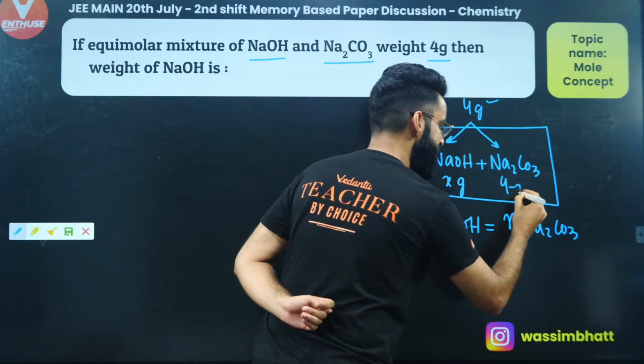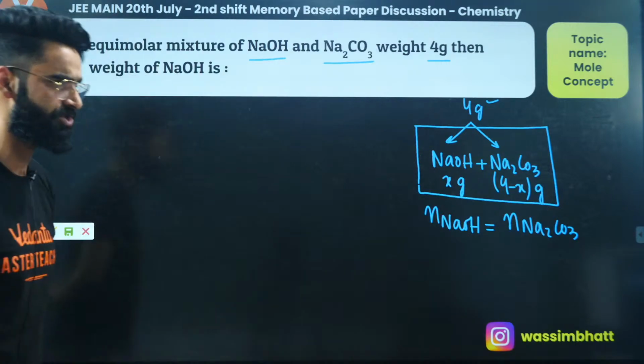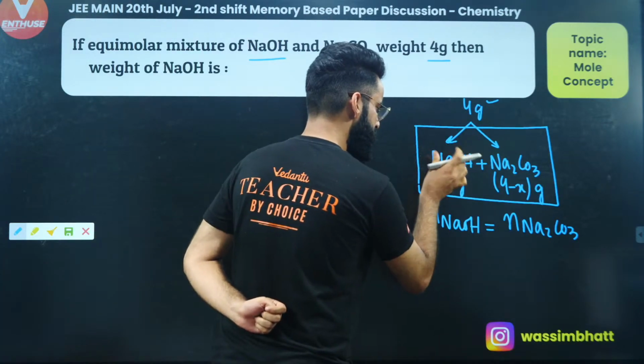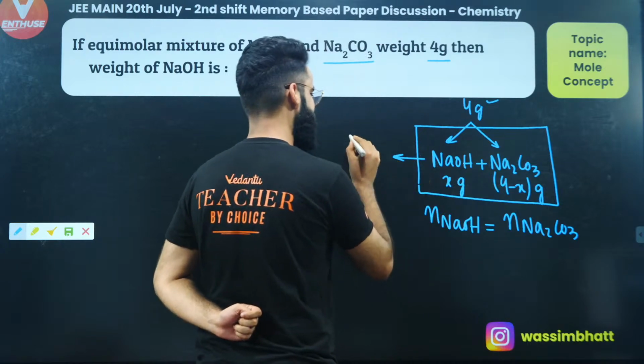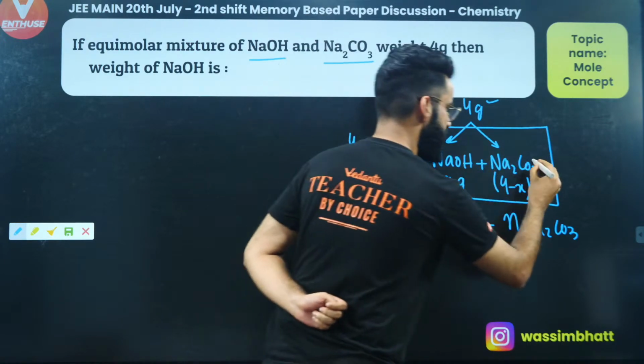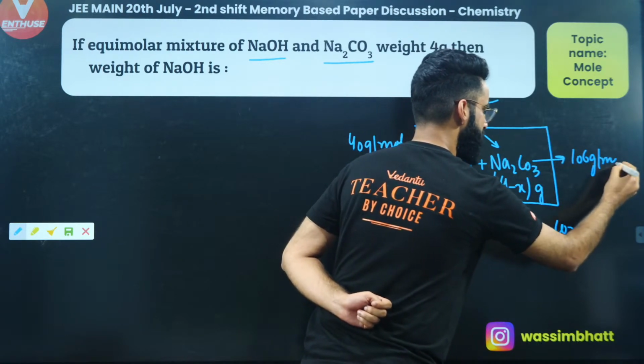That means 4 minus x grams is the remaining Na2CO3 in the mixture. We already know the molar mass of NaOH is 40 grams per mole, and the molar mass of Na2CO3 is 106 grams per mole, right?